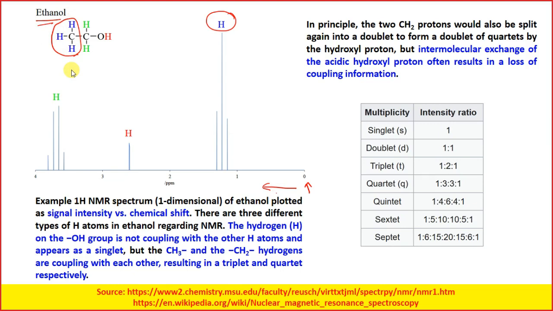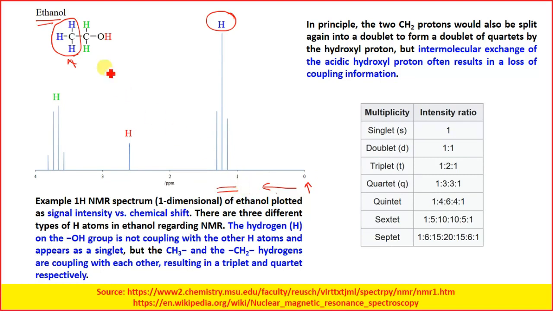Due to this electron shielding effect, the resonance here will happen at a higher field strength, that means in the upfield region.